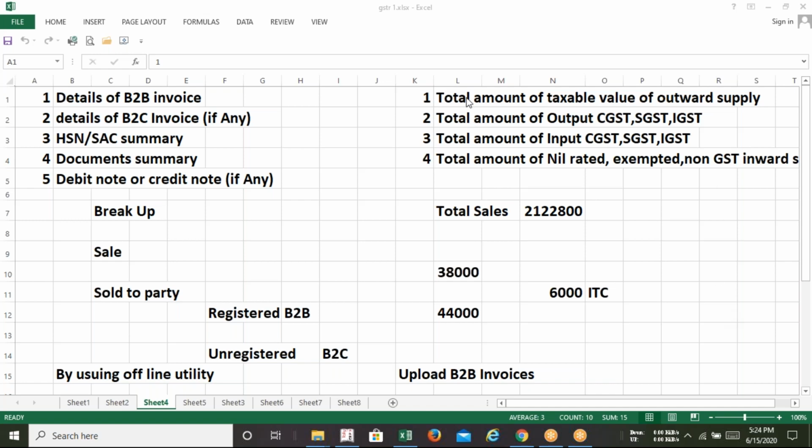And these are the information which we need to update in GSTR 3B. This part, which I am highlighting, we need to update in GSTR 3B, and these are the information we need to update in GSTR 1. So every month or every quarter, you need to upload such a return.